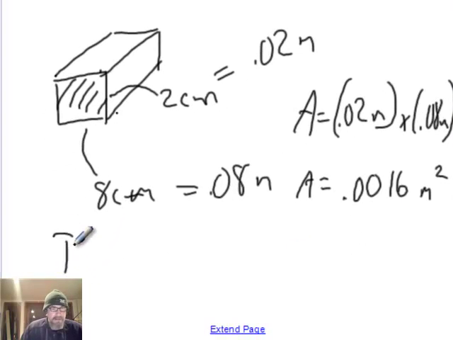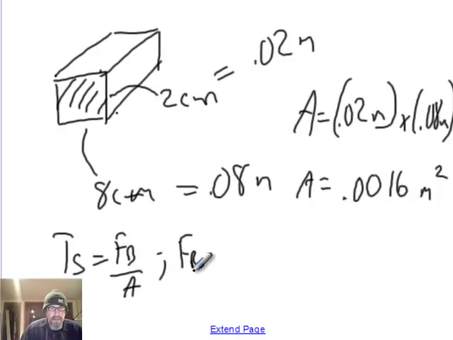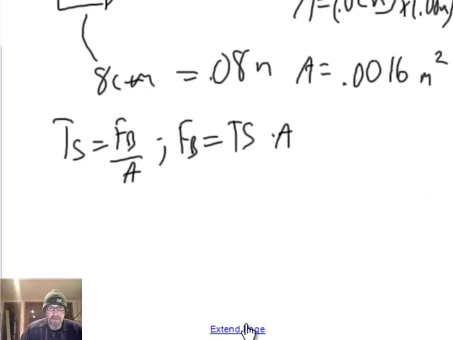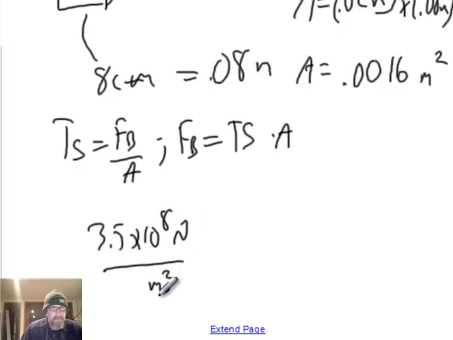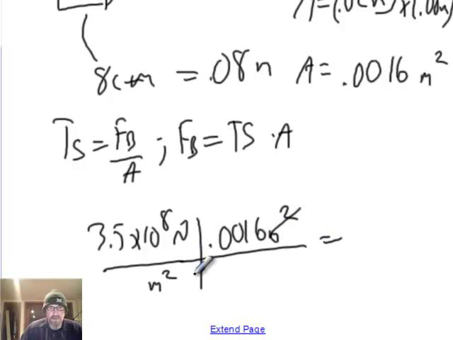So if tensile strength is breaking force divided by area, well, the breaking force is tensile strength times area. So we'll take the tensile strength of platinum, 3.5 times 10 to the 8th newtons per square meter, and we'll multiply that by the area that we just calculated, 0.0016 square meters. The square meters drop out of this equation, and we'll just end up with a breaking force in newtons, which is a unit of force, and it's 896 newtons.